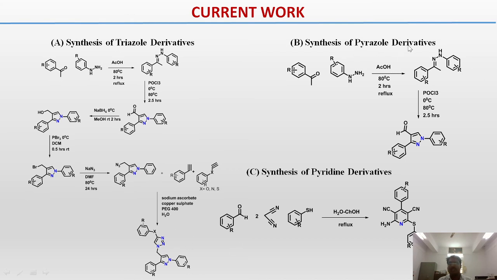Next is synthesis of pyrazole derivative. We have already seen this method before. The same method we have done, and we got this product. You can see this is a pyrazole ring. Next is synthesis of pyridine derivative. We will try this reaction with substituted benzaldehyde, malononitrile, and thiophenol as a way to prepare these molecules. We did not try it yet, but we will try this reaction next.